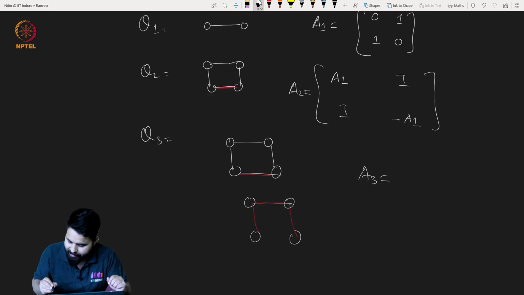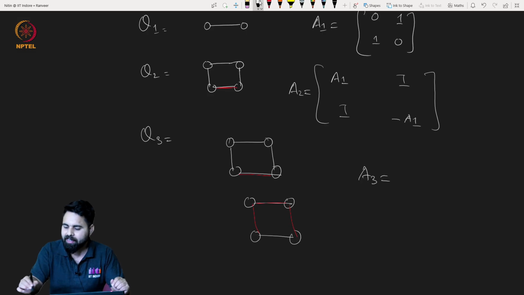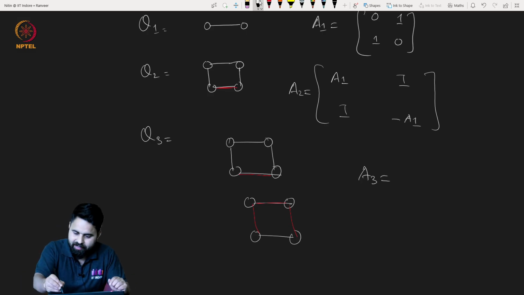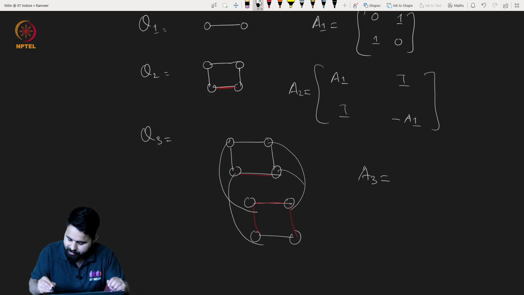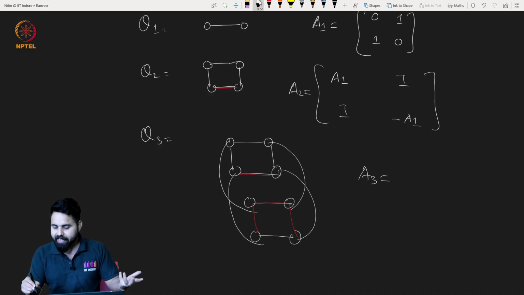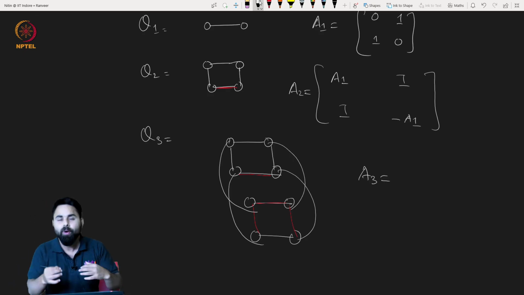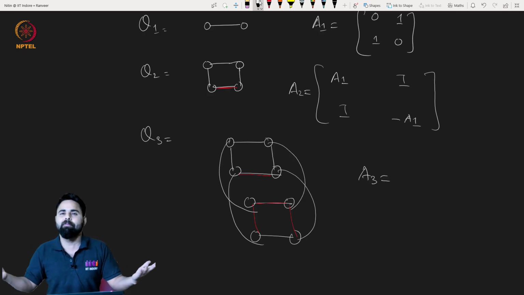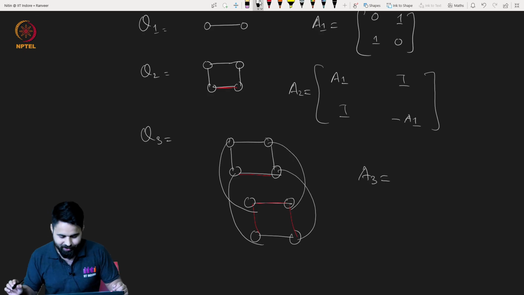Now this will be plus. The remaining off-diagonals are just matching, so you can match them this way: this will be matched to this, this to this, this to this. This is Q3 and A3 is this, right? If you replace negative by plus, this will become the adjacency matrix of Q3.